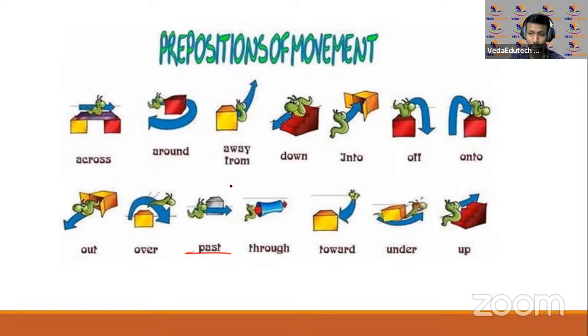I jumped over. ठीक है, I jumped over the bed. Bed के ऊपर से कूद करके चले गया to the other side. What you can say. ठीक है, or else you can say the girl swam across the river. वो ये तट से वो तट ऐसे चढ़ के चले गए. The train moved through the tunnel. Tunnel के बीच से चला गया.